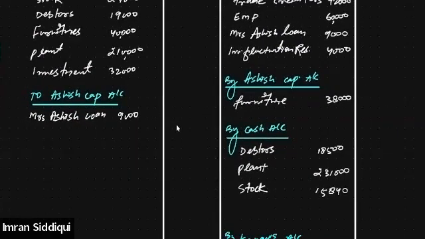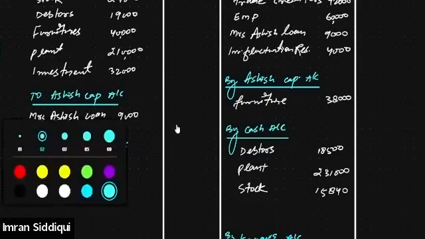But this time the realization expense is not being paid in cash. In fact, all realization expenses will be borne by Kanav only. So instead of writing down the value of cash, we will just write down Kanav's capital account.